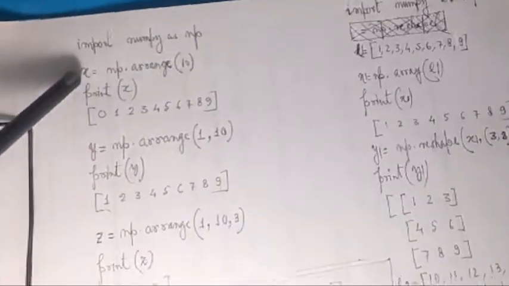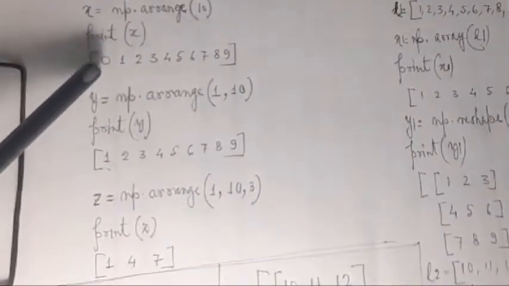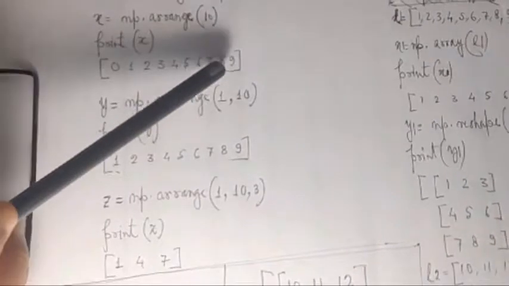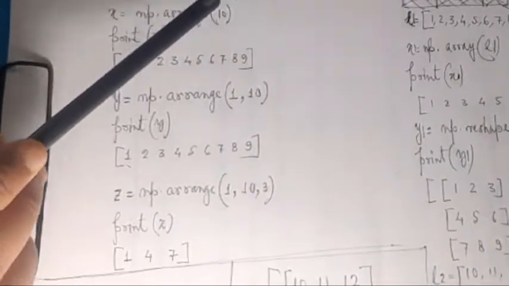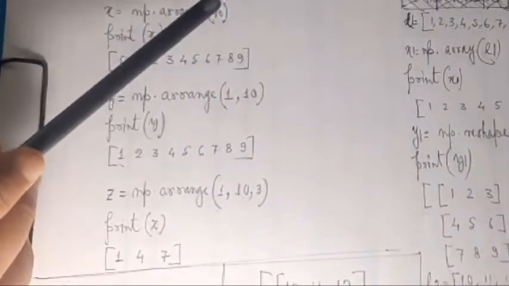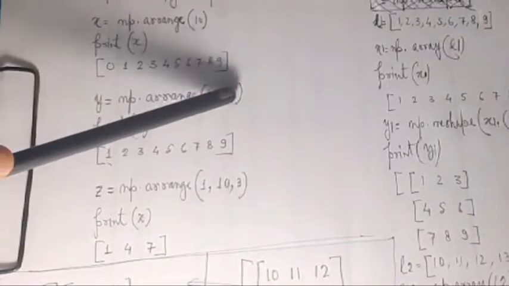See how np.arange(10) goes to x. Print x, it prints 0 1 2 3 4 5 6 7 8 9. So starting from 0, incremented by 1, and the last value is 10. So starting from 0 means 10 minus 1, up to 9, elements will be created.